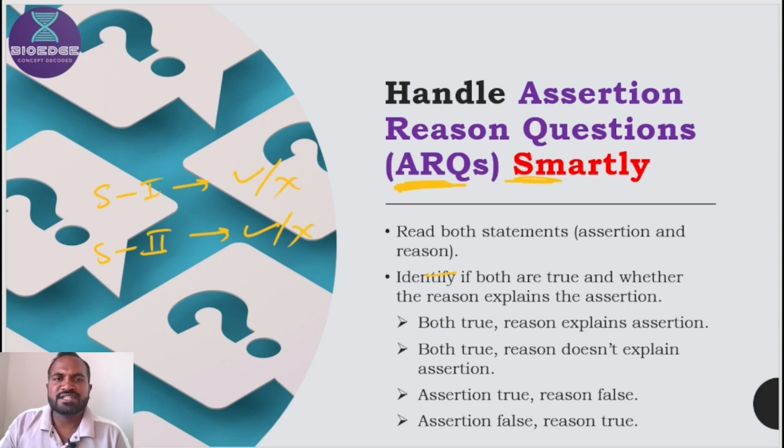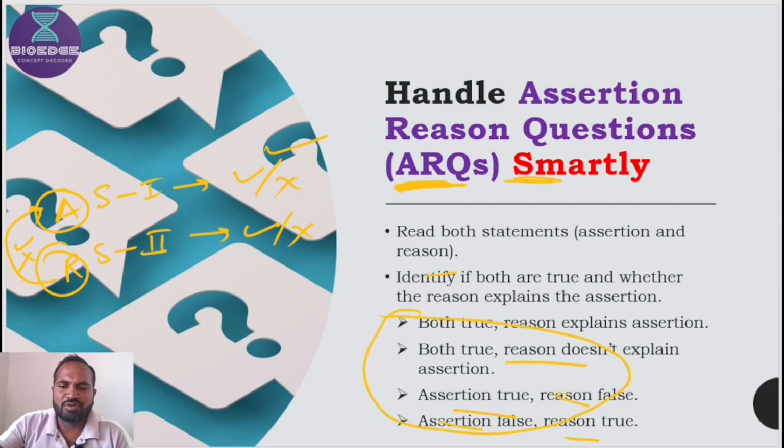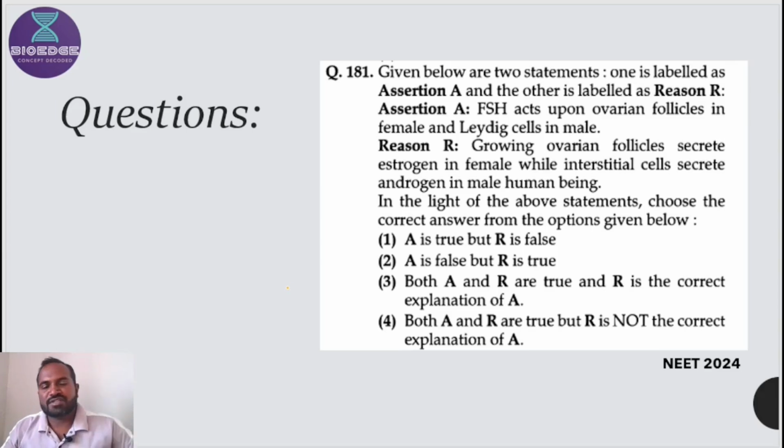Same in assertion reason questions: the first statement is called assertion and the second statement is called reason. So you should first know whether both statements are correct or wrong, and then relate the reason with the assertion, and the relation could be a correct relation or a wrong relation. So these three steps are required to solve this question, and there are multiple combinations of options. Let's practice with certain questions.